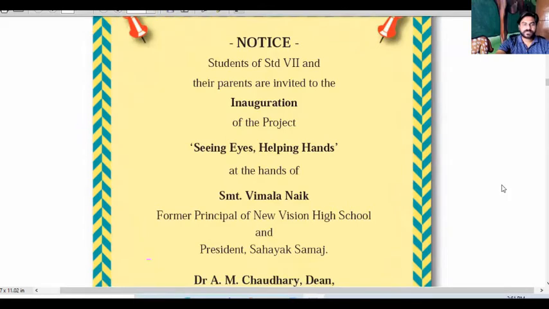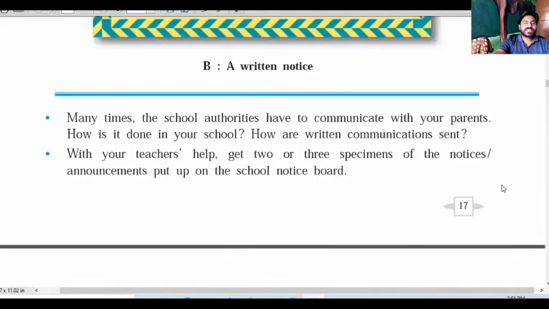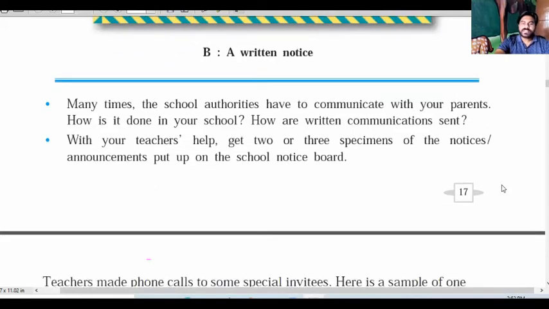Then next, here are 2 points. Many times the school authorities have to communicate with your parents. How is it done in your school? How are written communications sent? Okay, so many times it happens that the teacher sends you the notice, sends you the invitation card, but they also make a phone call to your home. So what is that communication? How will the communication be? With the teacher's help, get 2 or 3 specimens of the notices and announcements put up on the school notice board. So this type of work we have to do.